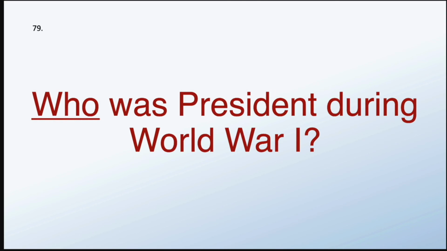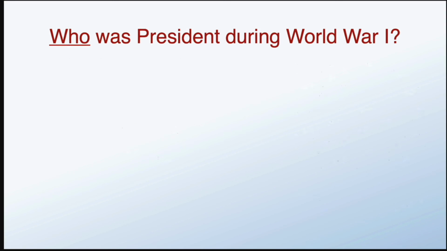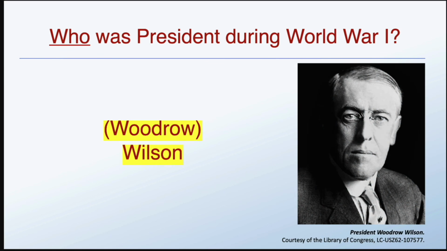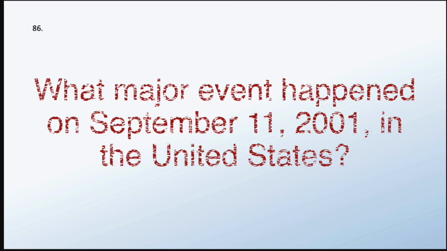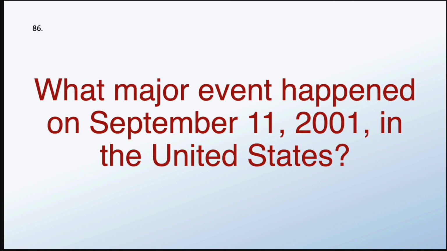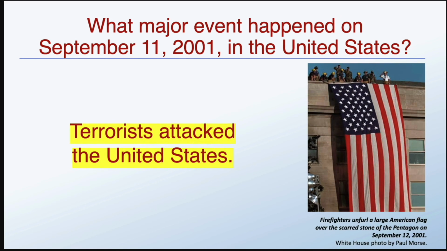Who was president during World War I? Woodrow Wilson. What major event happened on September 11, 2001 in the United States? Terrorists attacked the United States.